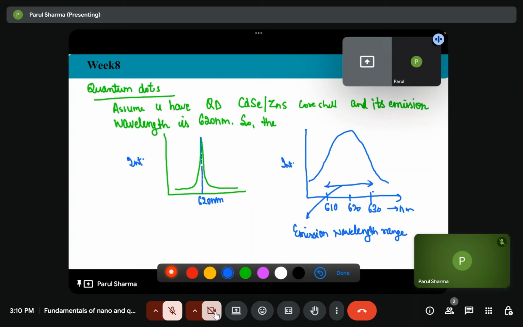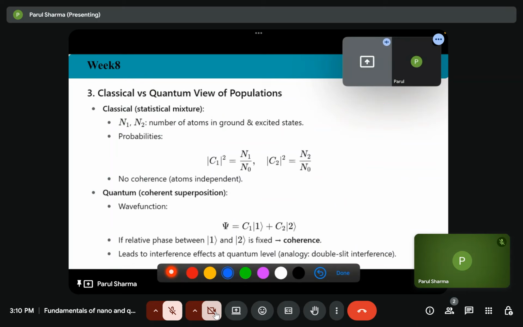So for quantum dots also, the linewidths depend on the material. There are several very nice quantum dots which also have a very sharp wavelength, of the order of 5 nanometer, within the emission wavelength, having the 5 nanometer range. Okay.